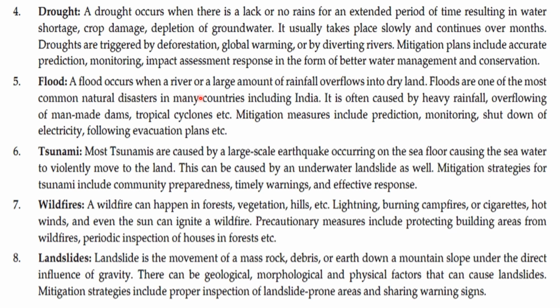Flood. A flood occurs when a river or a large amount of rainfall overflows into dry land. Floods are one of the most common natural disasters in many countries, including India. It is often caused by heavy rainfall, overflowing of man-made dams, tropical cyclones, etc. Mitigation measures include prediction, monitoring, shutdown of electricity, and following evacuation plans, etc.